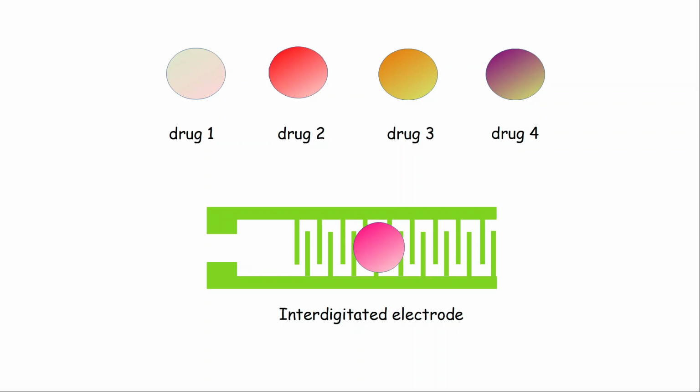Because whenever a cancer cell is killed by the drug, the content of the cancer cell comes out, and because of that the conductivity increases, and because of that the impedance decreases. So whichever drug kills the cancer cell quickly, there will be more change in impedance, and we can detect this using the electronic sensor. So this way we can find the best drug, the best medicine for killing the cancer cell.